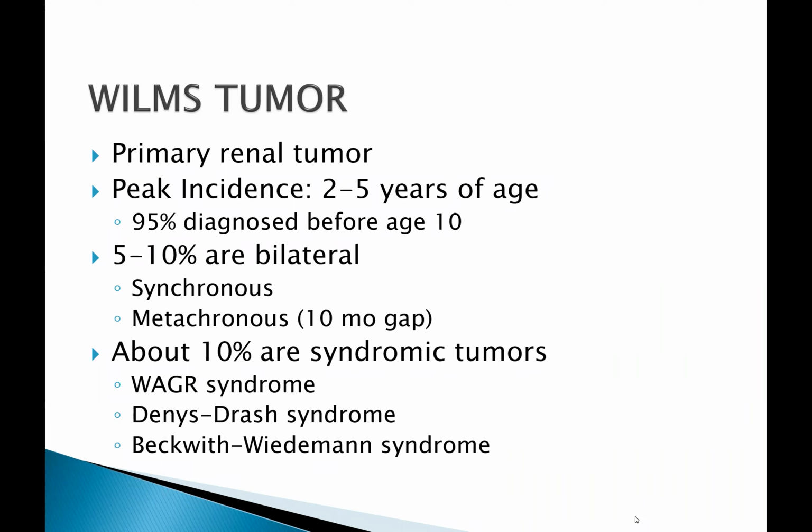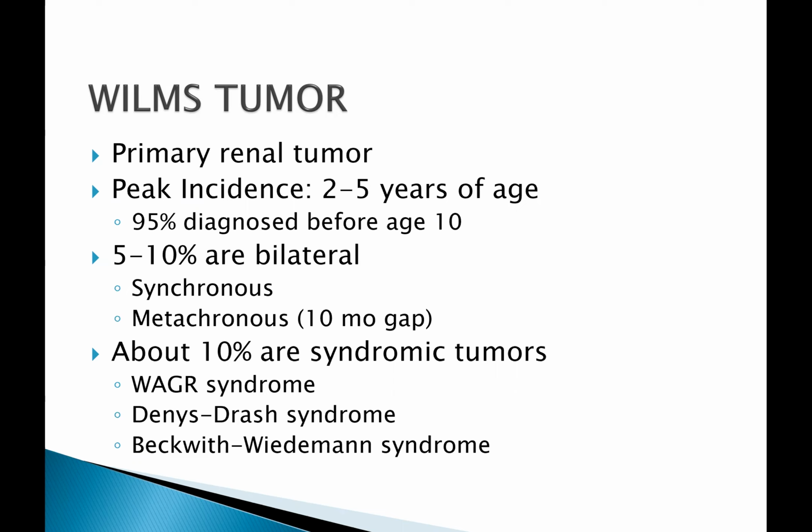The Wilms tumor is the last that is described in your book. It is a primary renal tumor. The peak incidence is 2 to 5 years of age. It is usually diagnosed before the age of 10. The bilaterality rate is around 5 to 10%. It may occur at the same time, or it may occur one after the other. So that's synchronous or metachronous.